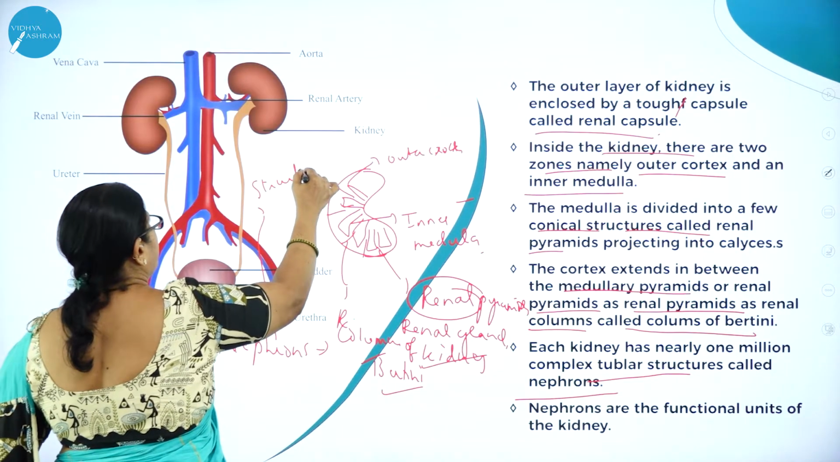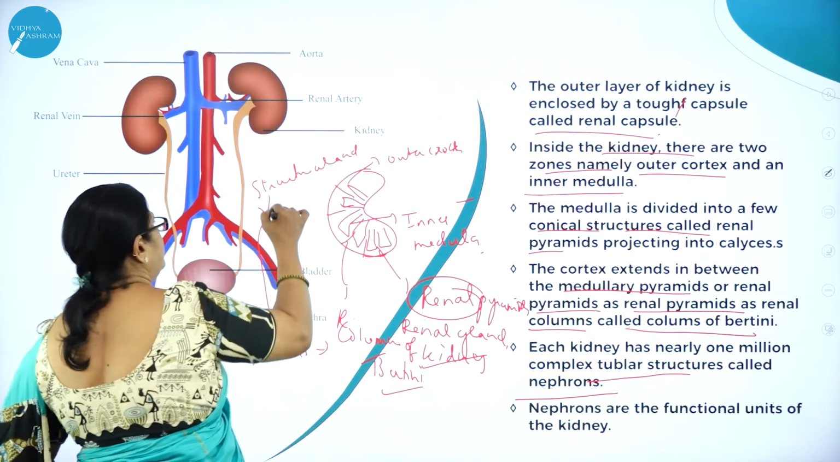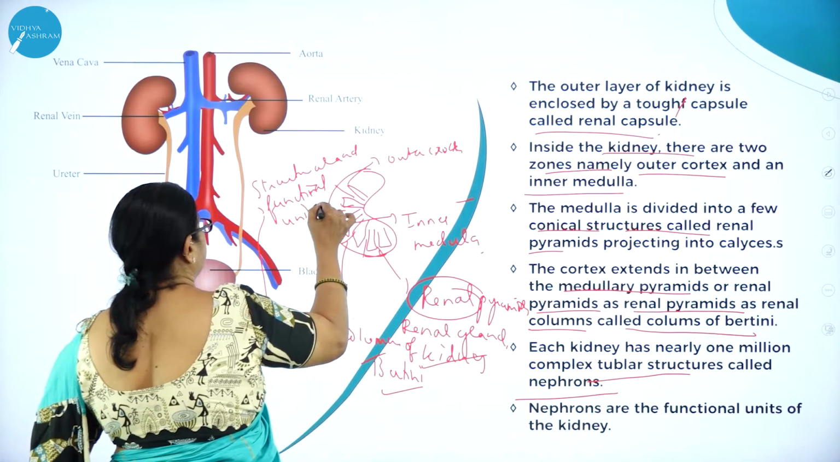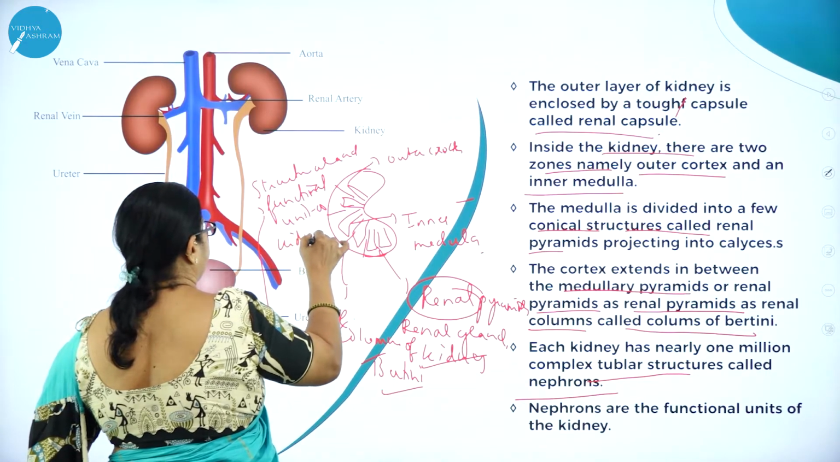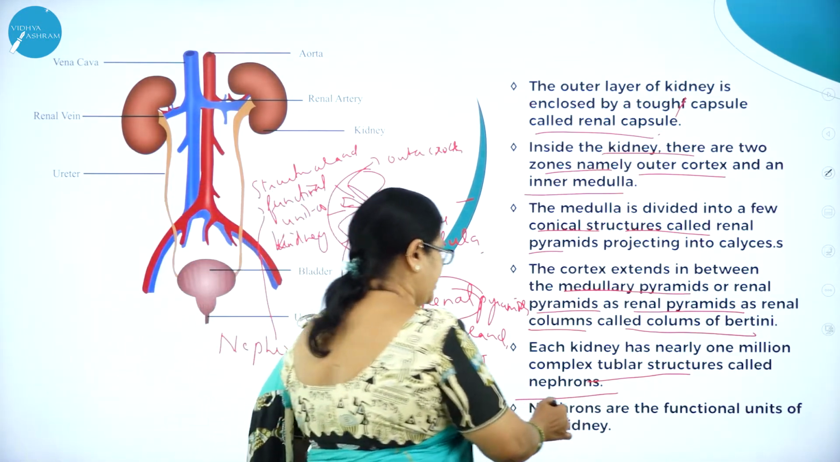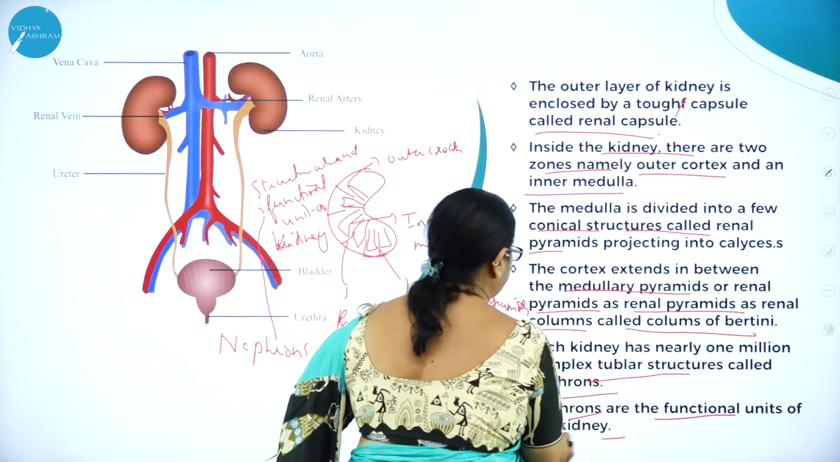Nephrons are the structural and functional units of kidney. They are the structural and functional units of kidney. And nephrons, as I said, they are the functional units of kidney.